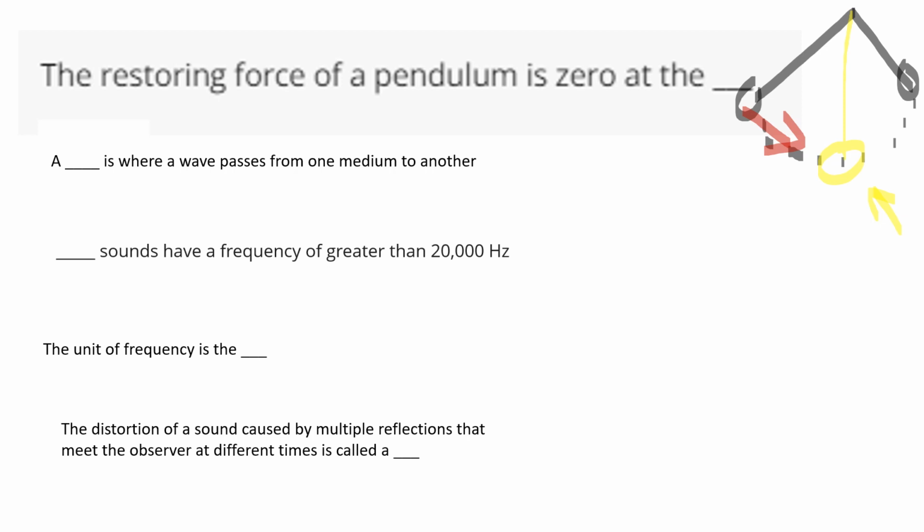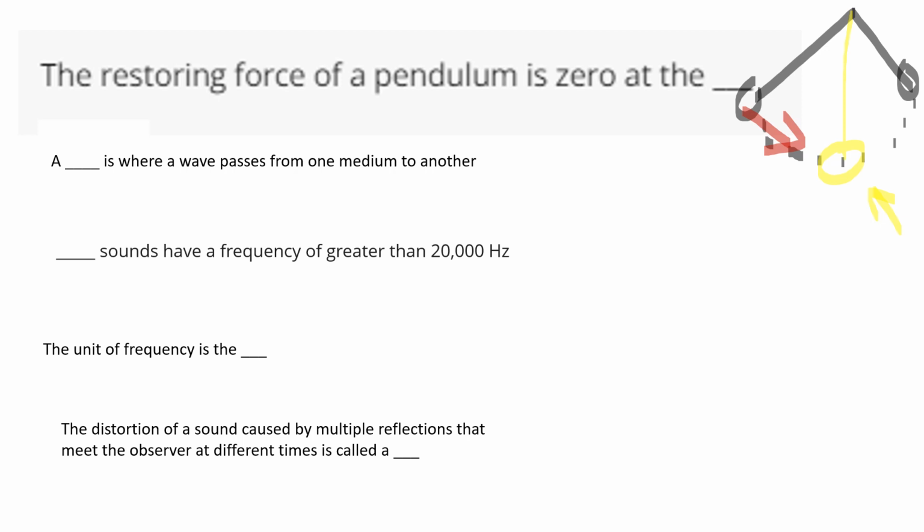Now, where a wave passes from one medium to another is called a boundary. When sound is going through air and then it goes into water or goes into glass, like you're talking through a window, it changes medium, so it changes its characteristics. That point where the energy from a wave goes from one medium into another is called a boundary. Sounds that have a frequency of greater than 20,000 hertz are said to be ultrasonic.